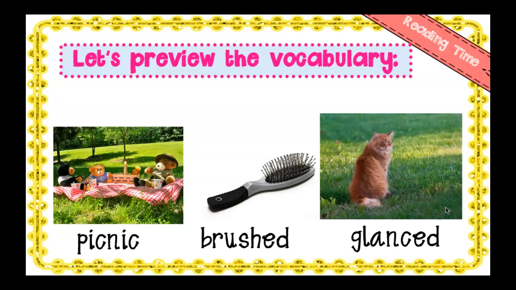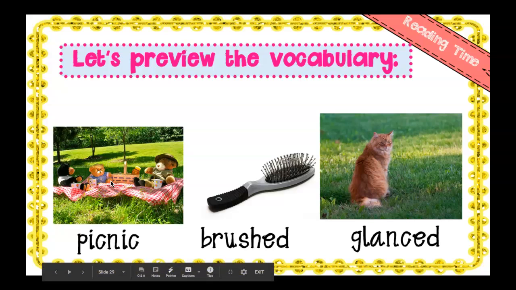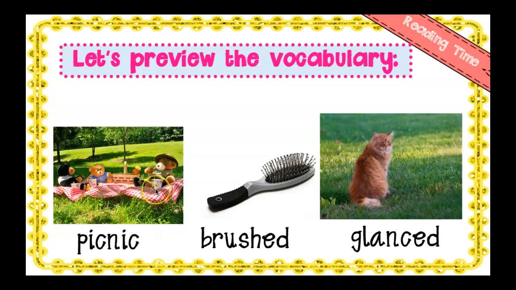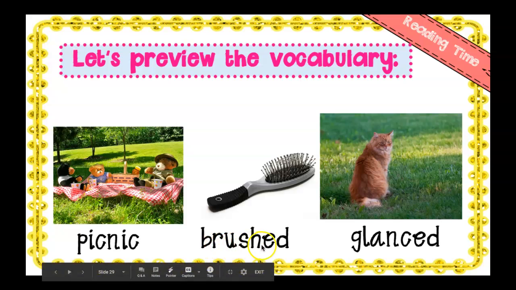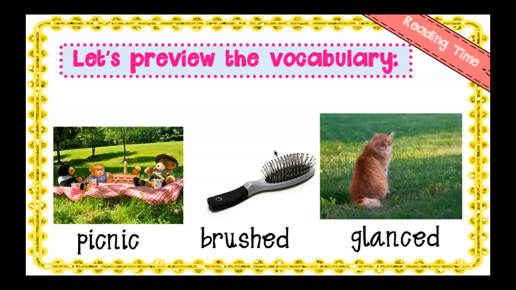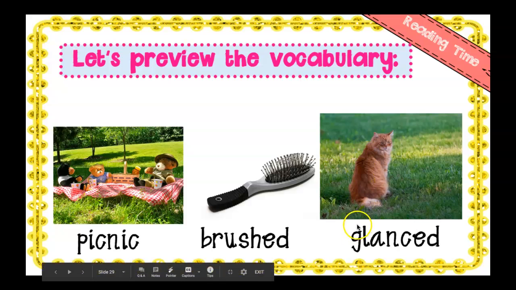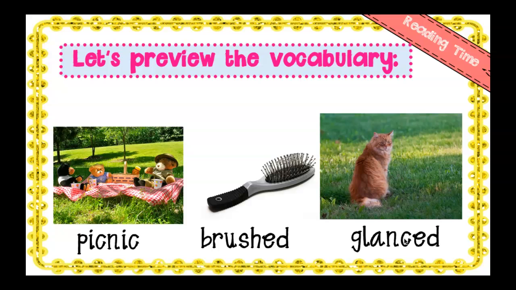Before we read, here's some vocabulary words you should know. In the story, you're going to hear the word picnic, and a picnic is a meal that's eaten outdoors. These bears are having a little picnic outside. You're going to hear the word brushed. Now, it's not like a hairbrush, but in today's story, that means that someone or something is moving lightly and quickly. And you're also going to read the word glanced. And when you come across that word, it means that person or animal looked quickly at something.